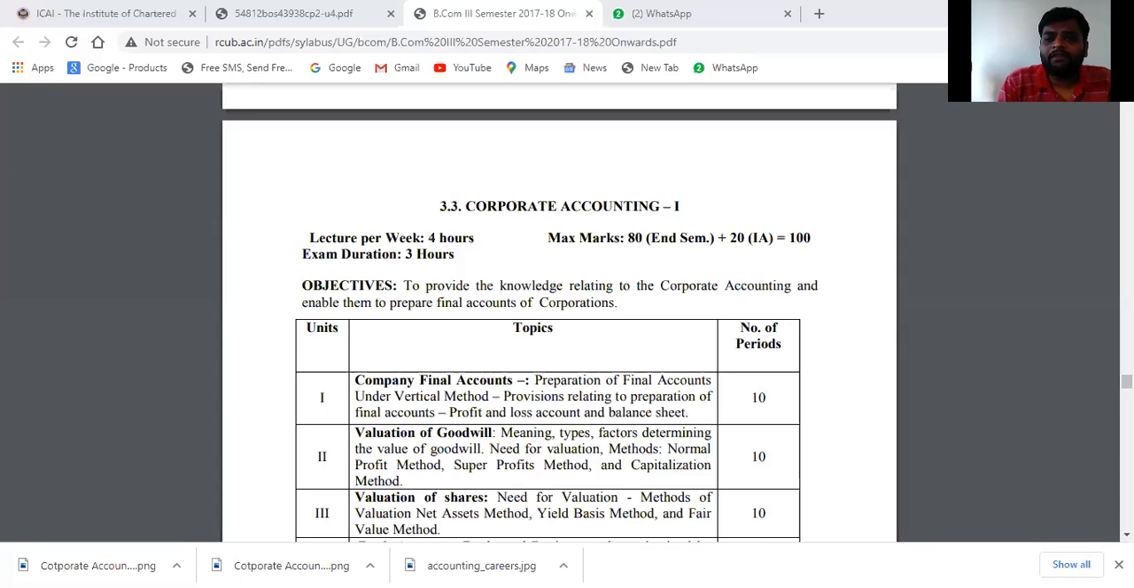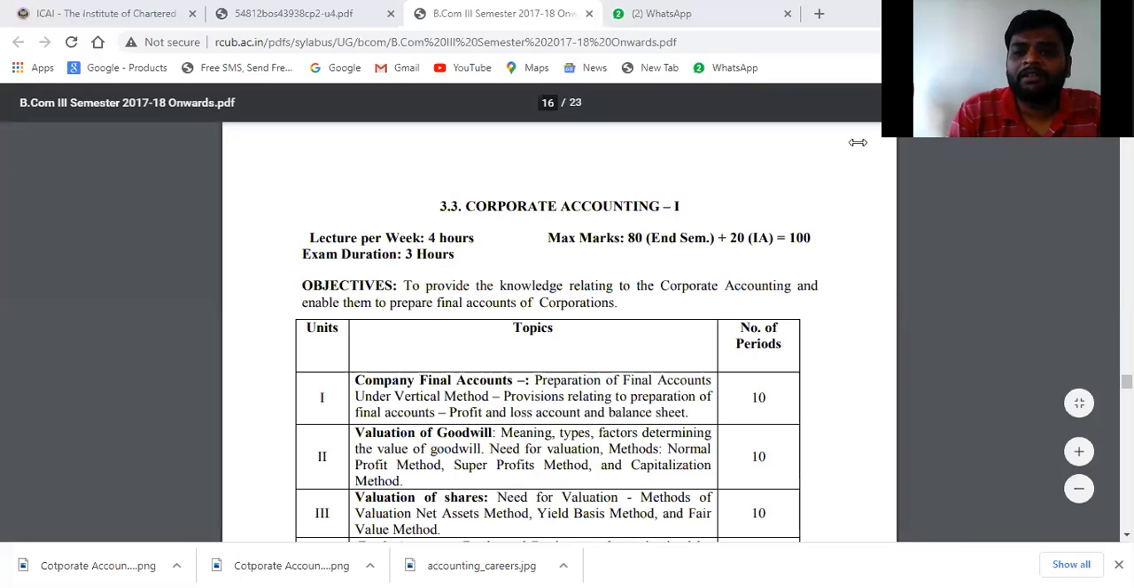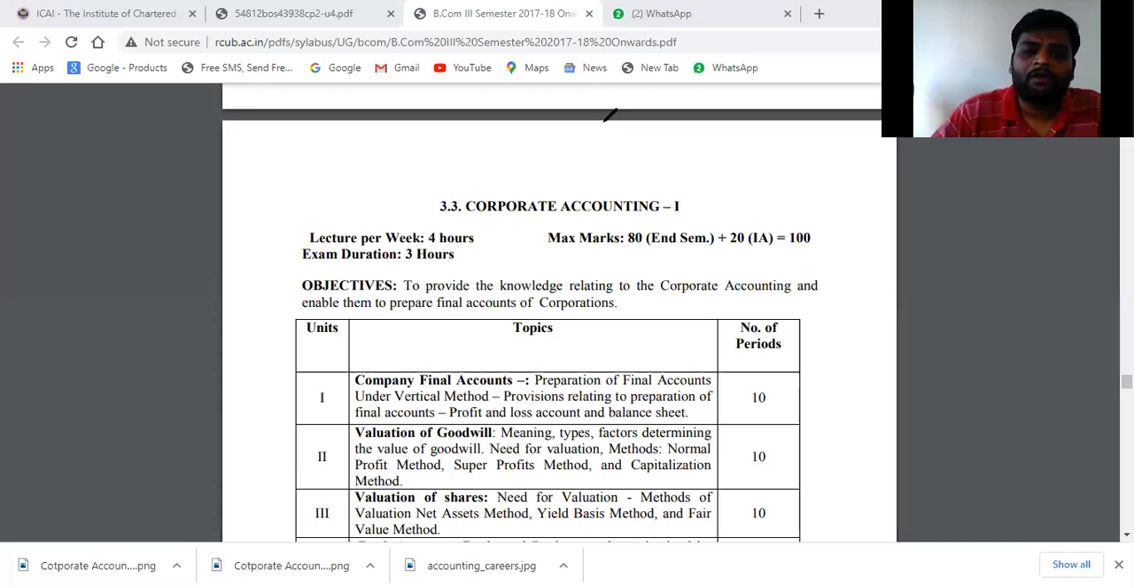Today we will discuss the syllabus. Okay, exactly what we are having is the syllabus for BCom third semester.